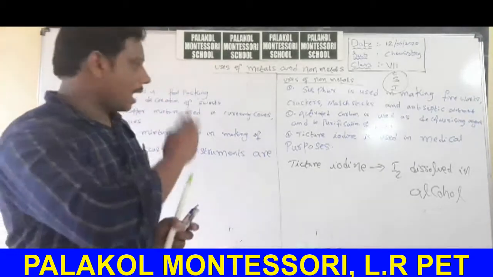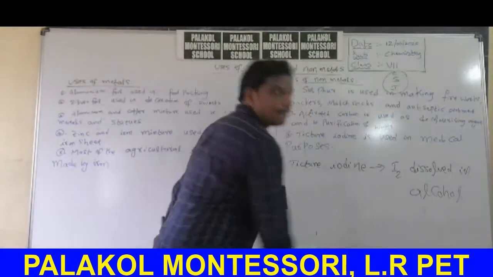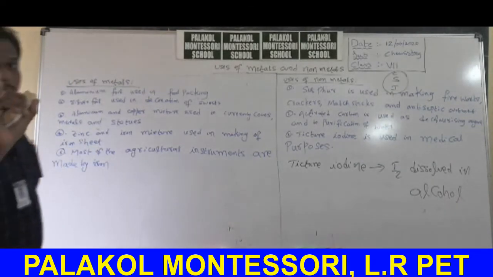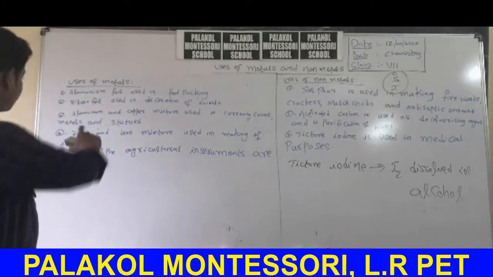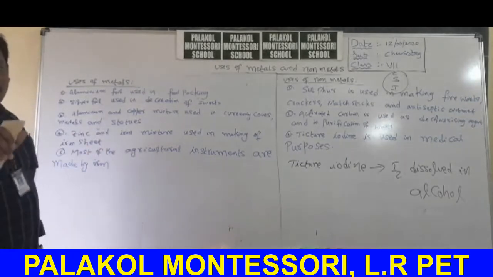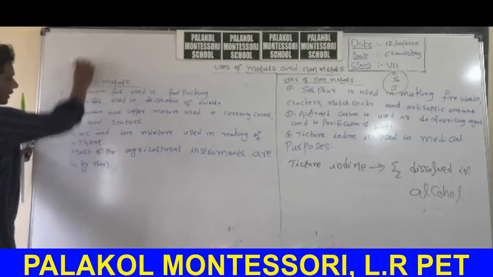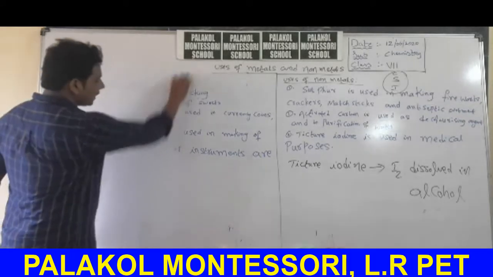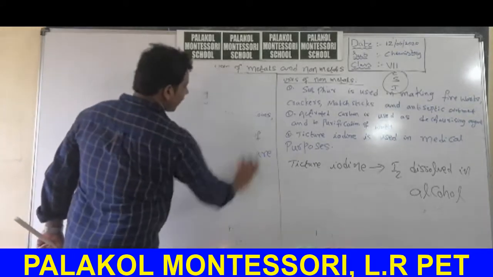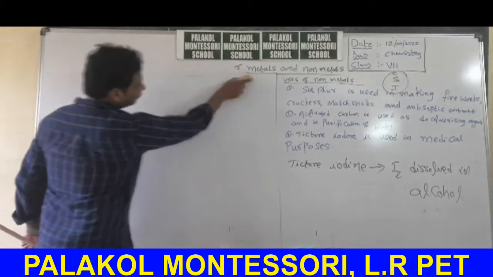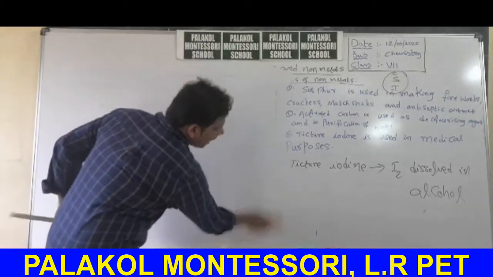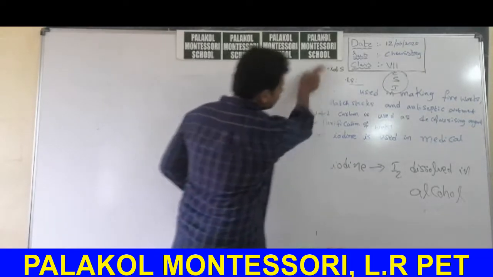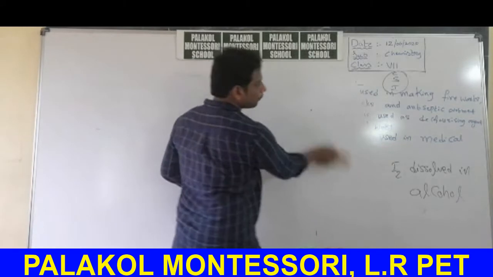Next, I will discuss rusting of iron. Very important concept. In this fourth point, I discuss something about rusting of iron. Okay, up to now we discussed uses of metals and non-metals. Rusting of iron, very important concept. This topic is also there in your 9th class chapter on chemical equations and reactions.